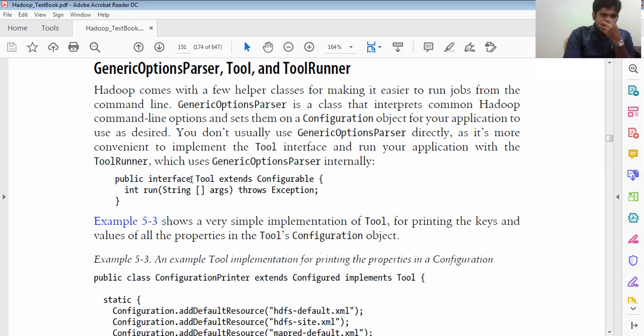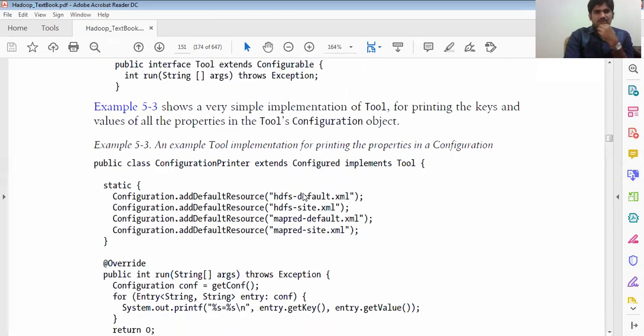A public interface Tool extends Configurable. So when we are doing a configuration itself, we are going to do this. In the run method, with a String argument, throws Exception, we are going to do this.